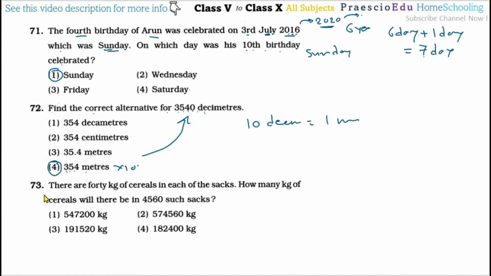Then question number 73, there are 40 kg of cereals. Each of the sacks, each bag, has 40 kg weight. How many kg of cereals will there be for 4560 such bags? We have to multiply 40 by 4560, and we will get 1,82,400 kg, and this is given in option number 4.